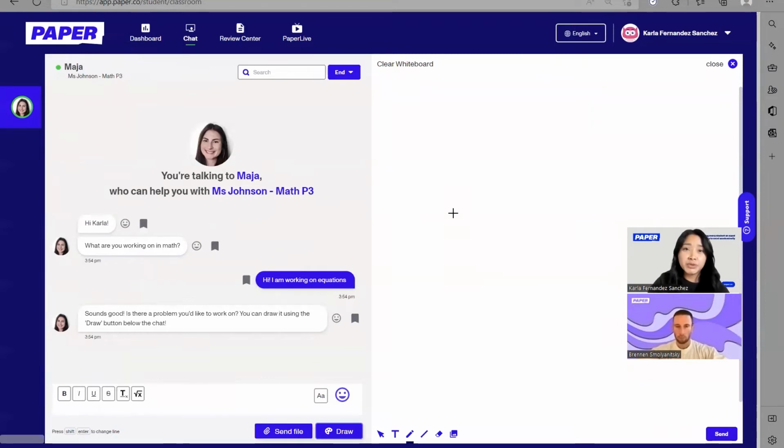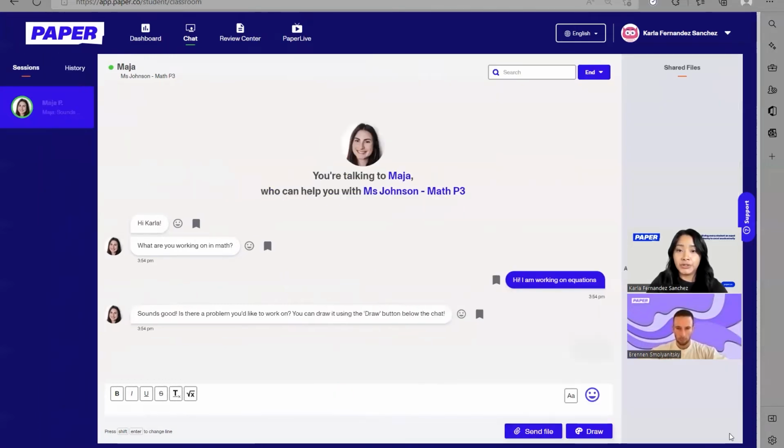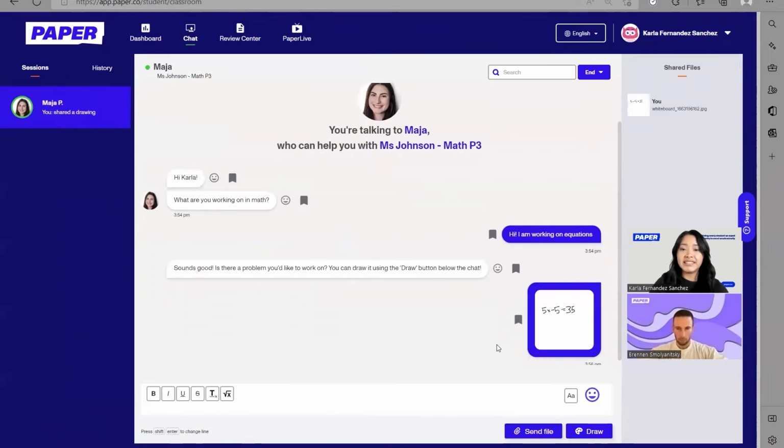And this becomes super, super helpful for any of those maybe science or math questions where students might require to work on a step-by-step basis. Here they can go ahead and draw their problems. They can go ahead and draw diagrams, graphs, anything they need. And when they're ready, they can go ahead and send it to the tutor. Here we can already see that the drawing has been uploaded.